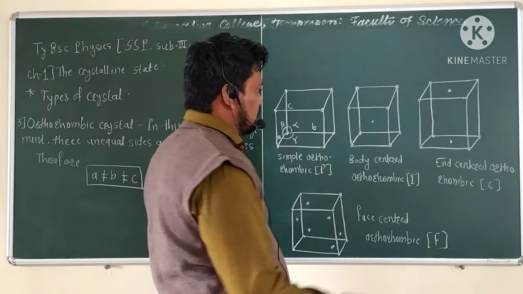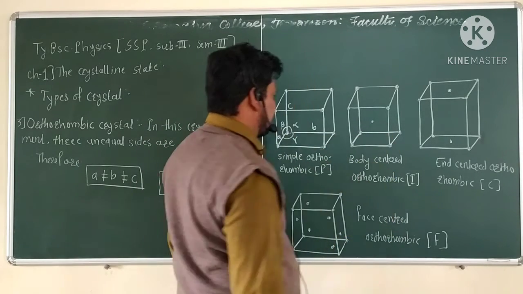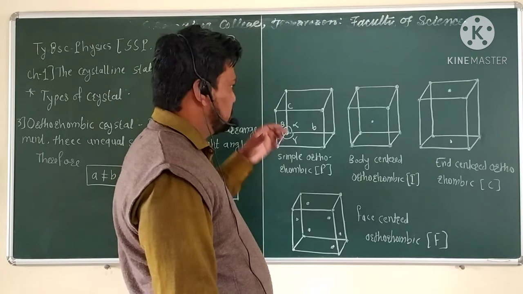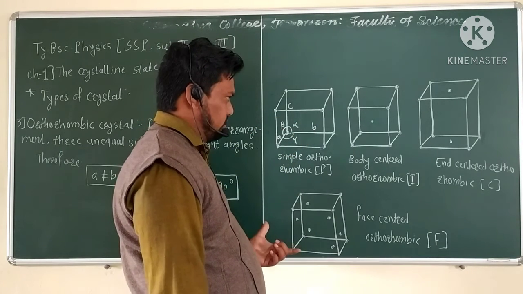Here one crystal lattice point is situated in the center, and the other lattice points are situated at the corners of the cubic system.